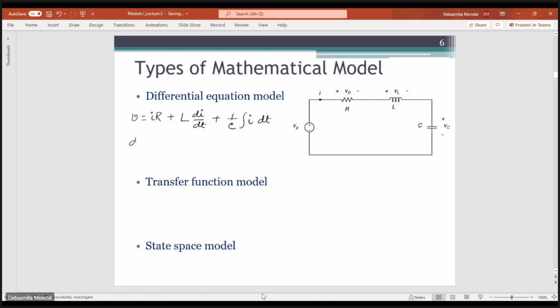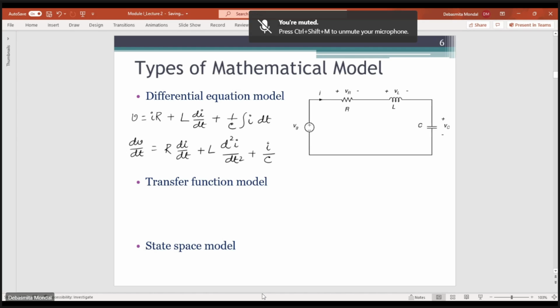Now if we take the derivative of both sides, it will be R di/dt plus L d2i/dt square plus I/C.